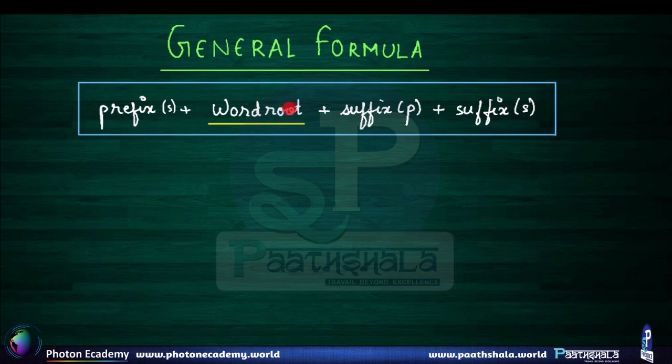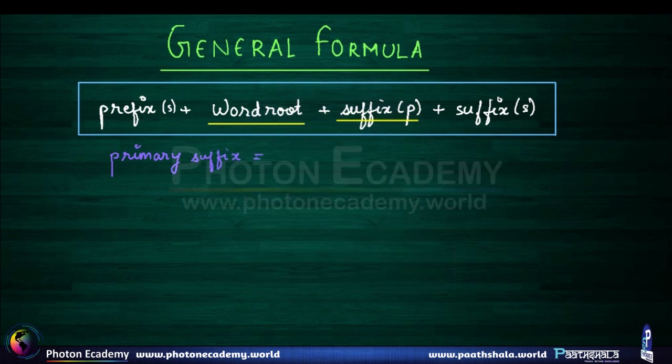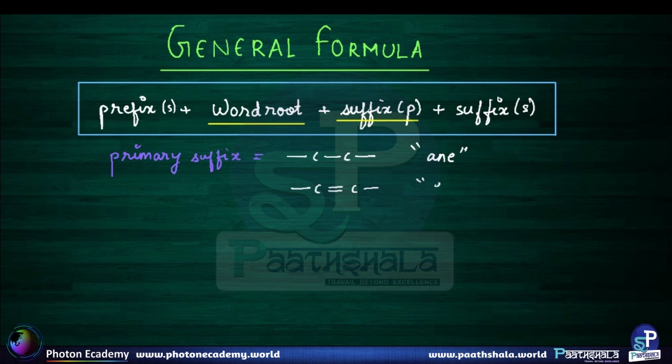Once we have found the correct word root for our general formula, next we find the primary suffix. What primary suffix means is, if there are only single bonds between carbon-carbon atoms, the suffix we use is -ane. That is, it's an alkane derivative. Or if there is even one double bond between two carbon atoms in our entire molecule, the suffix that we use is -ene. And if there is even one triple bond between two carbon atoms in the entire molecule, the primary suffix that we use is -yne.